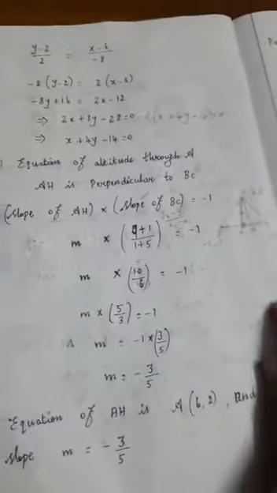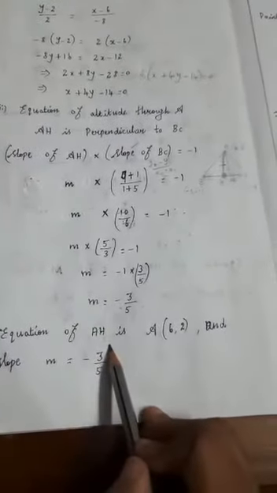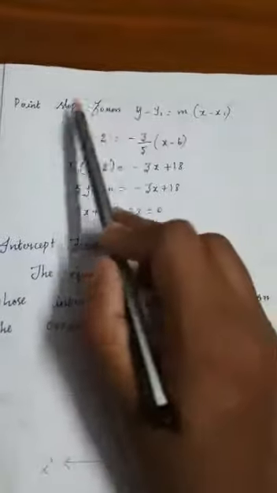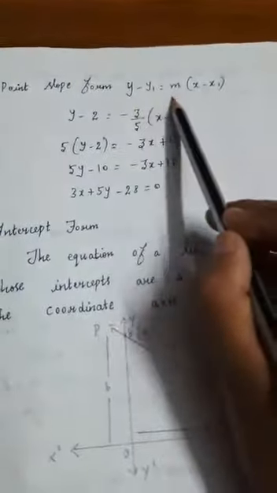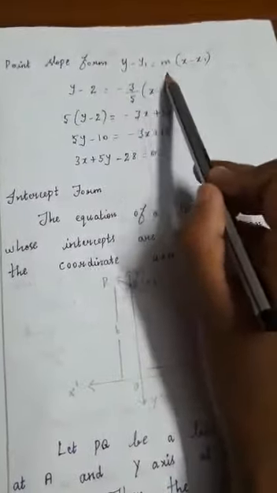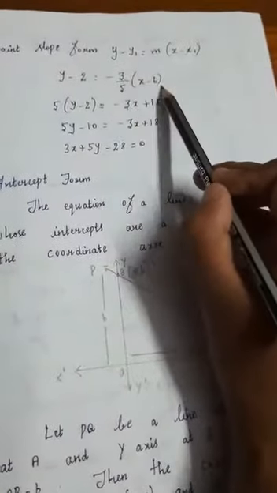So what formula can you apply here? The equation of AH by the point-slope formula. Can you apply it here or not? One point you know, one slope you know, so you can apply the point-slope form: y minus y1 is equal to m into x minus x1. Here this is x1, this is y1. So y minus y1, that is 2, is equal to the m value, minus 3 by 5, into x minus 6.